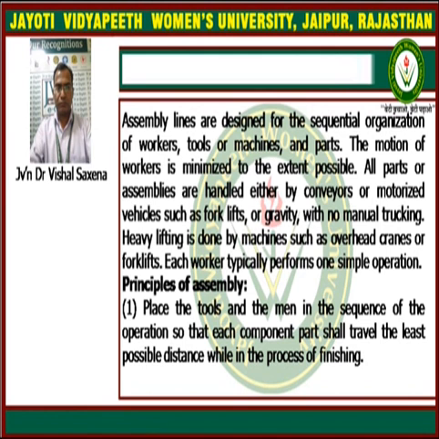Heavy lifting is done by machines such as overhead cranes or forklifts. Each worker typically performs only one simple operation.